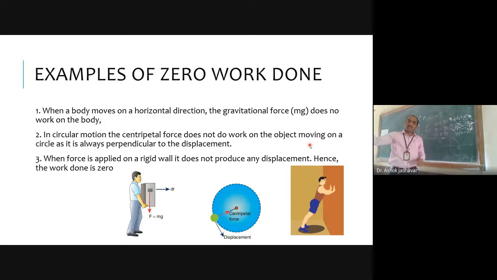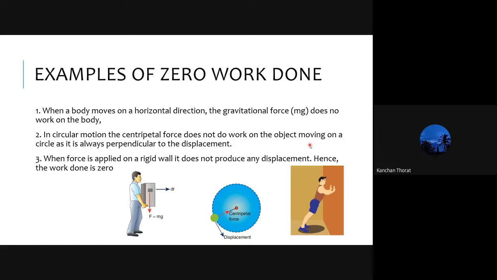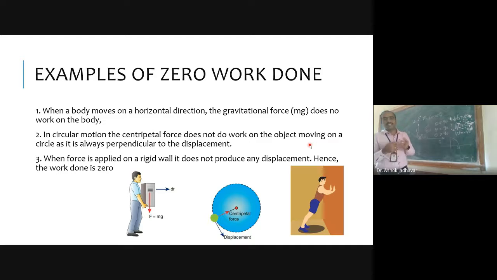So centripetal force is towards the hand and displacement of that stone is perpendicular to the circumference of that motion. So at that time also the angle in between centripetal force and displacement is 90 degrees. When theta is 90, your work done value will be 0. Right? Yes, sir. Okay.